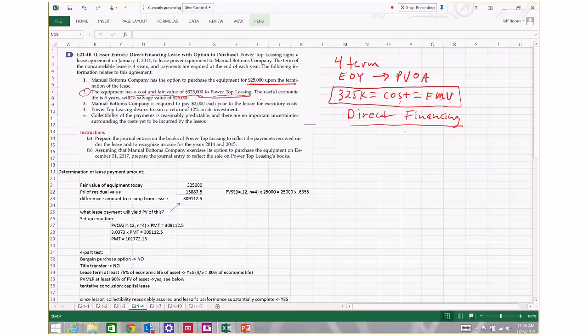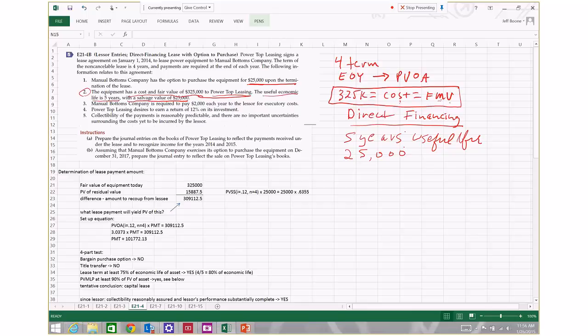Now, we're told here that the useful life of the property is 5 years. And the property at the end of the lease term is going to have a salvage value of $25,000.